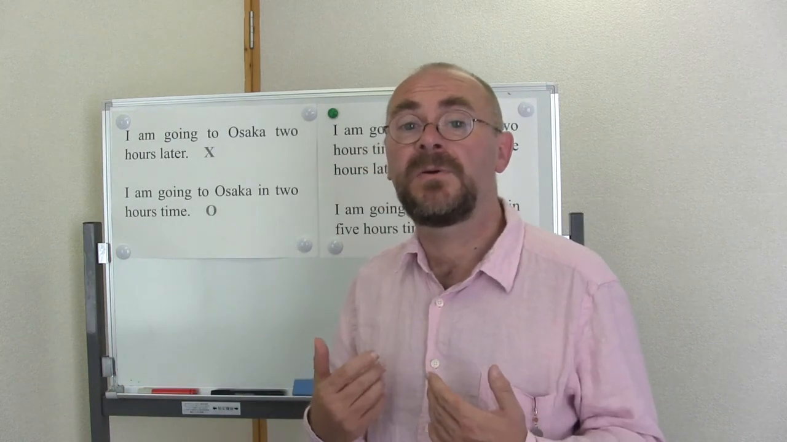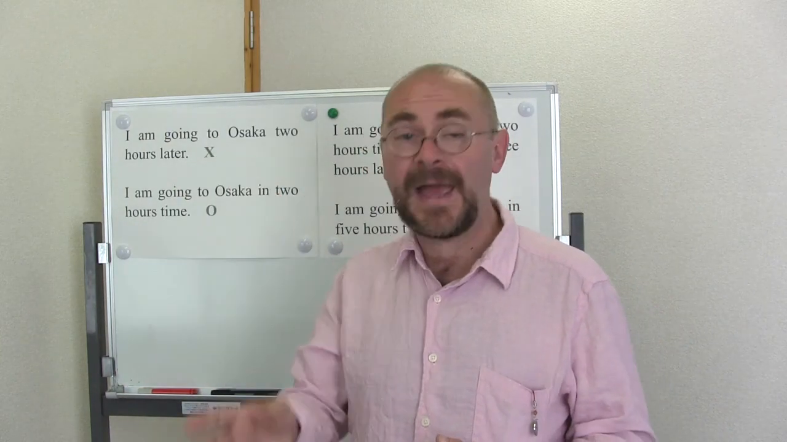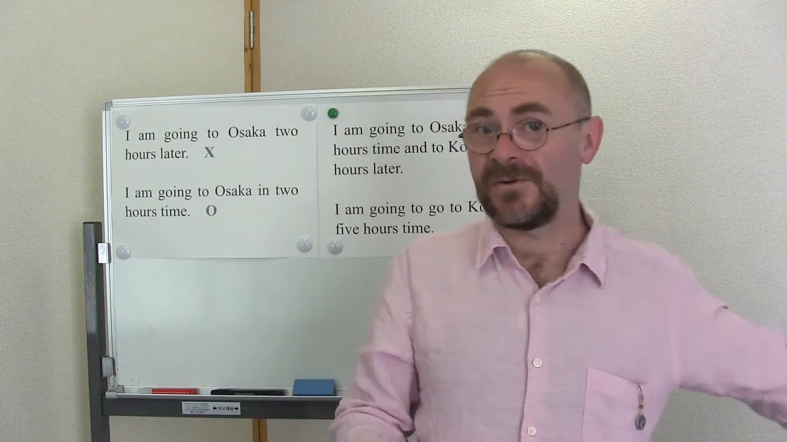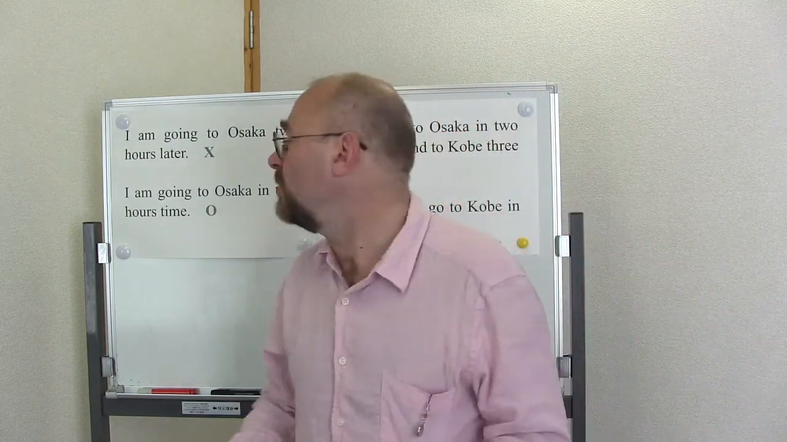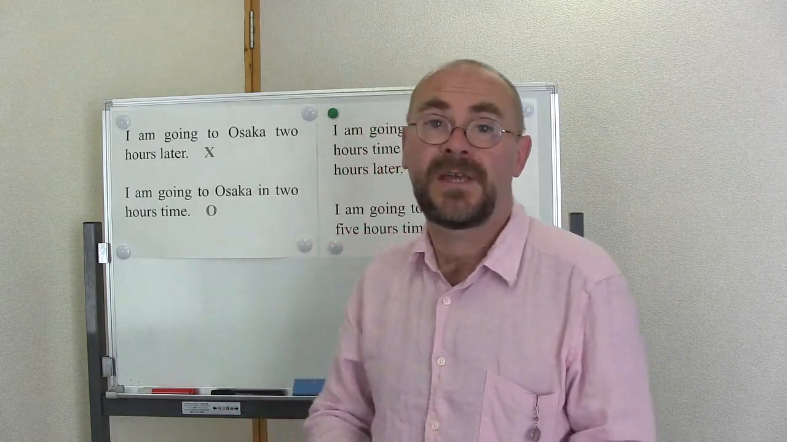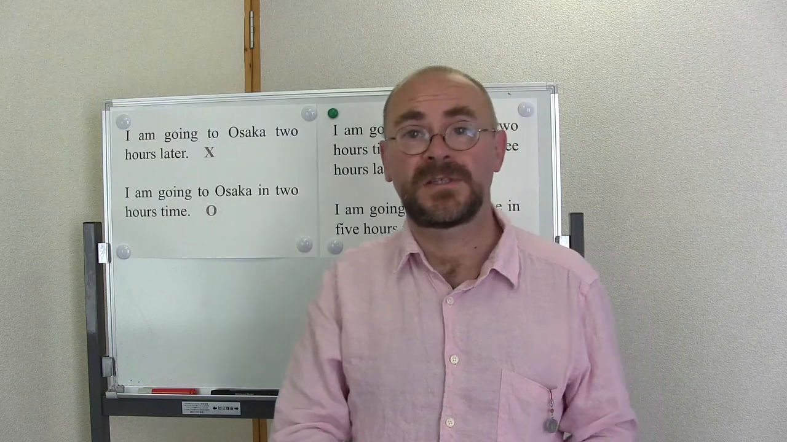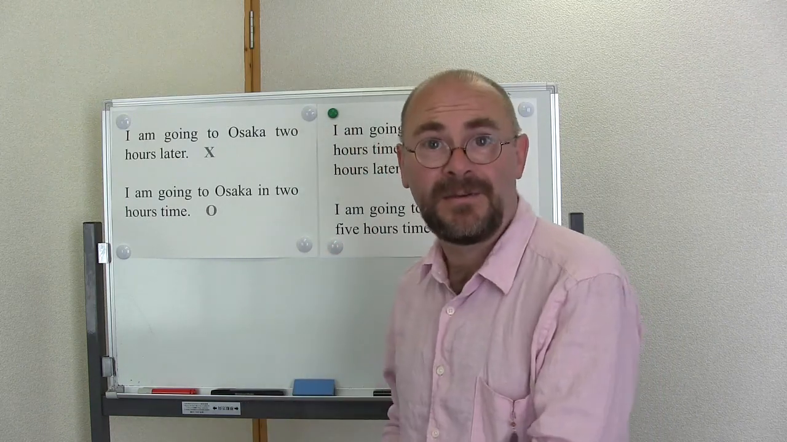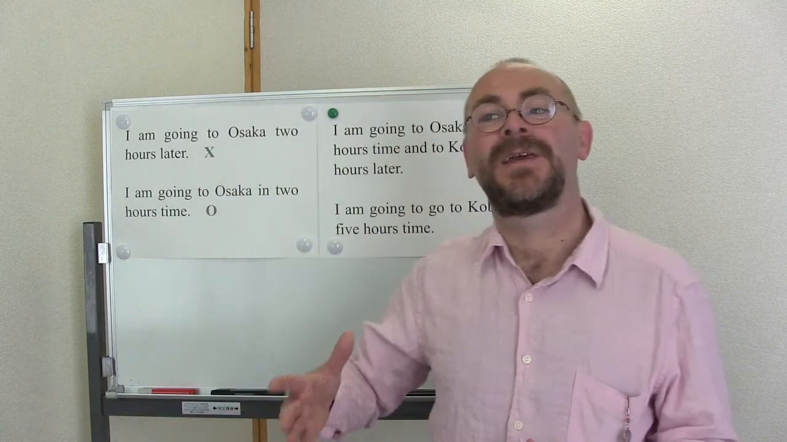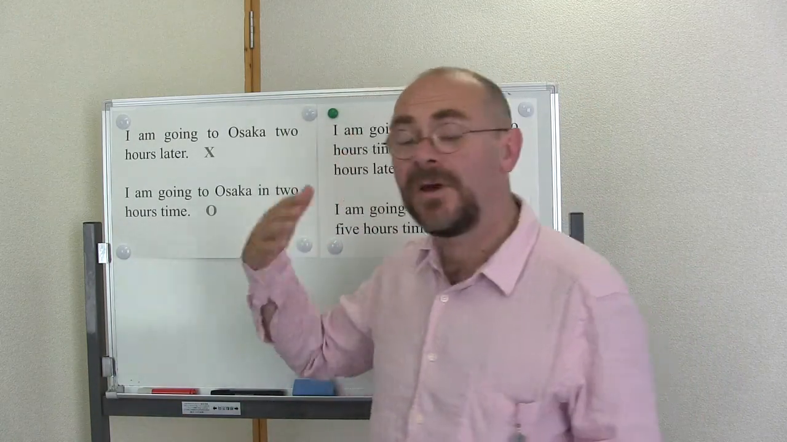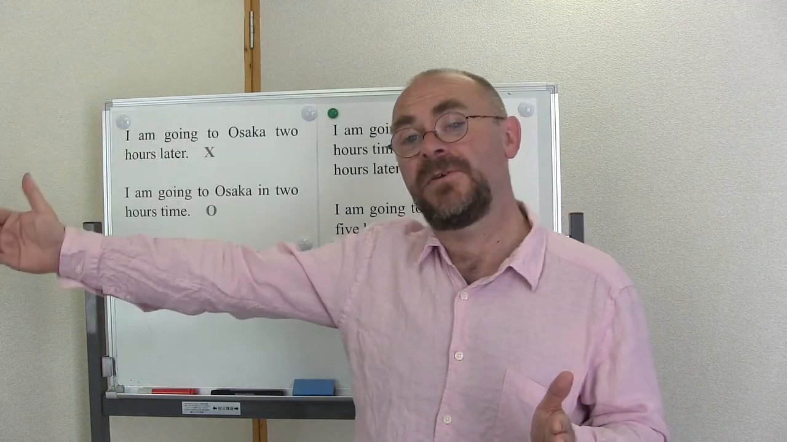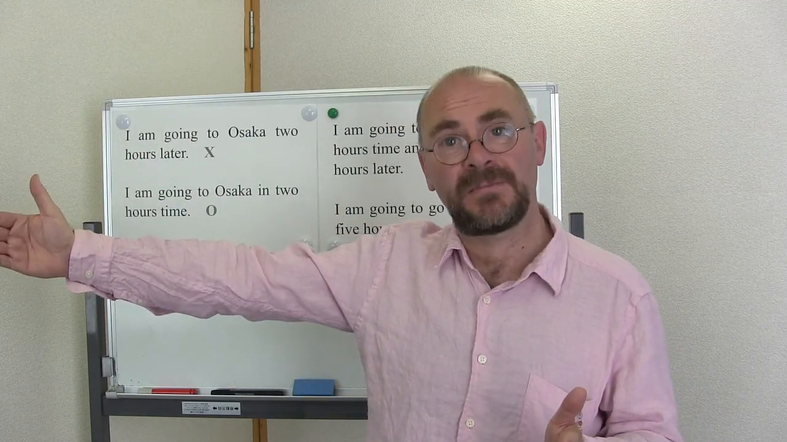So in 2 hours time. For a native English speaker we understand that from now we're waiting for 2 hours, then go to Osaka. So we often use in time: in 2 hours time, in 3 days time, 4 months time, 5 years time, 6 centuries time. Always we're putting in time, so we understand that from now until a time in the future we're waiting for something to happen.